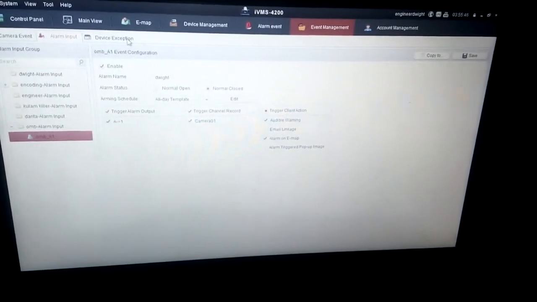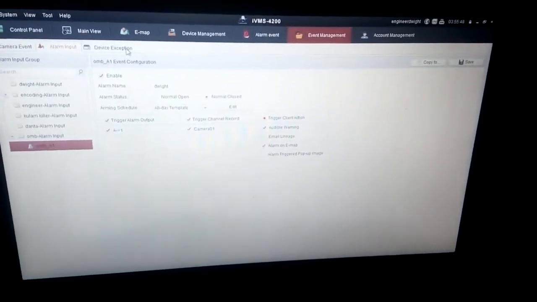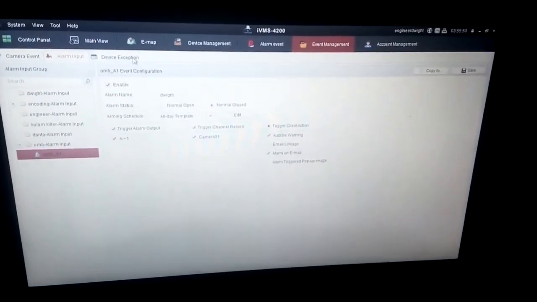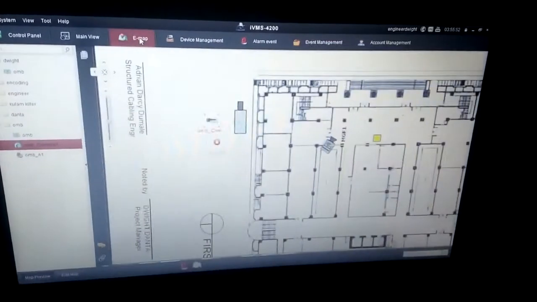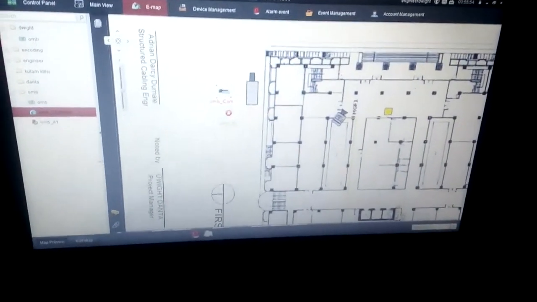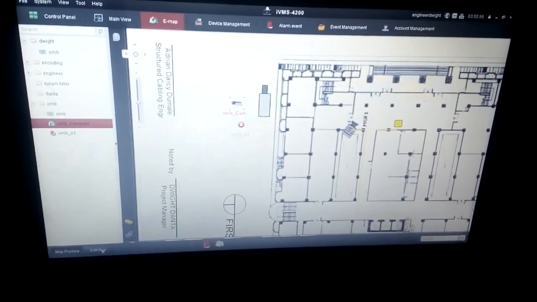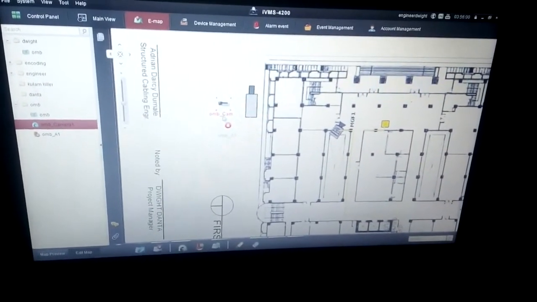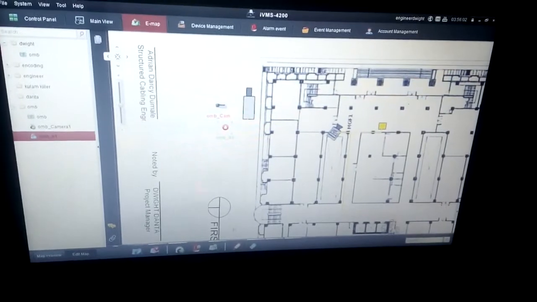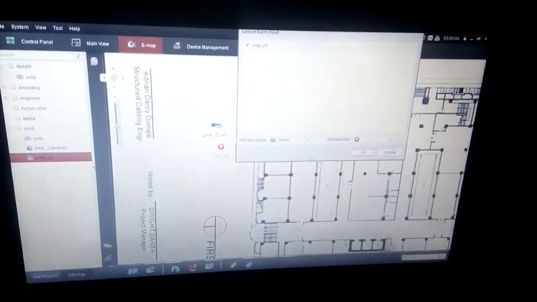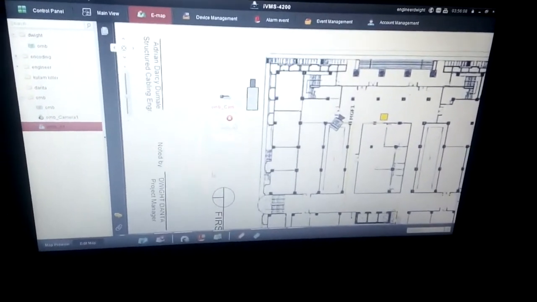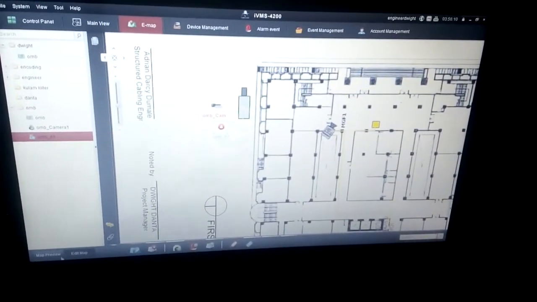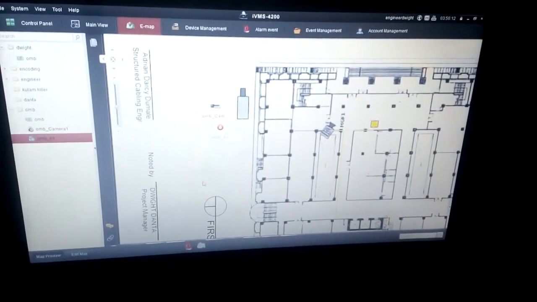Now we will test the alarm. Go to EMAP. So you can edit this one. Want to change the colors. So let's try it now. Go to main preview.